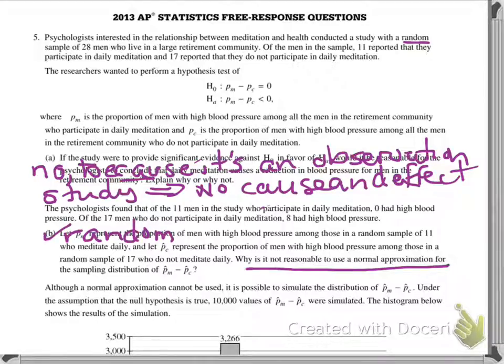The other one is 10%, and we know that the 28 men is less than 10% of all men, so it meets the 10% condition. One group does not influence the other group. Well, I'm sure you can agree with me about that. What is it? That blood pressure, right? They can't affect the blood pressure of another group, so independent groups.